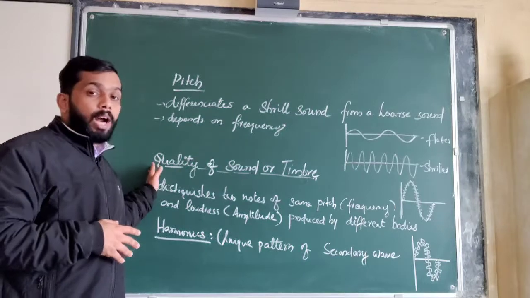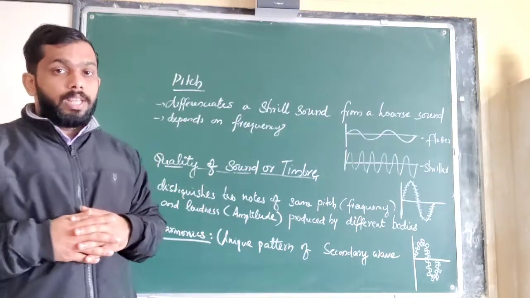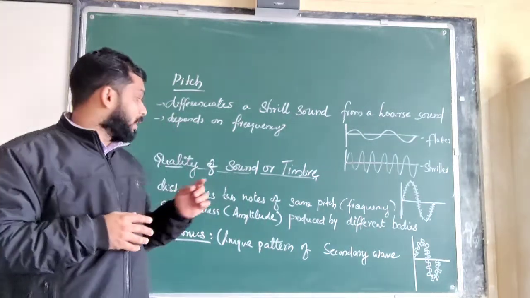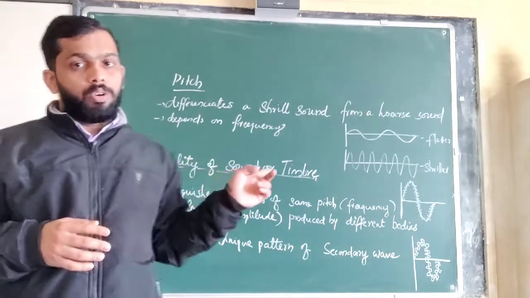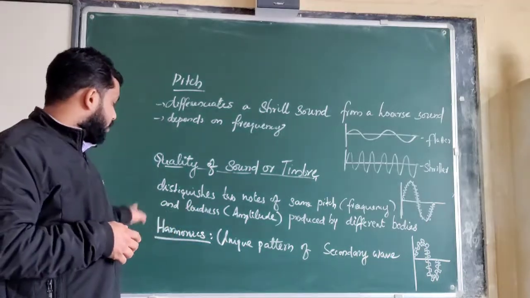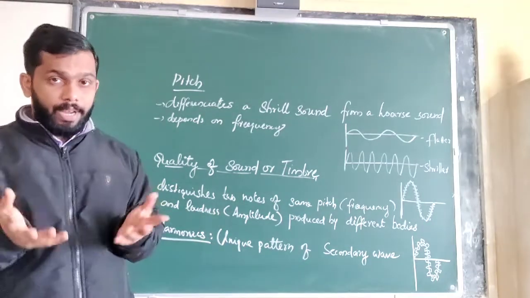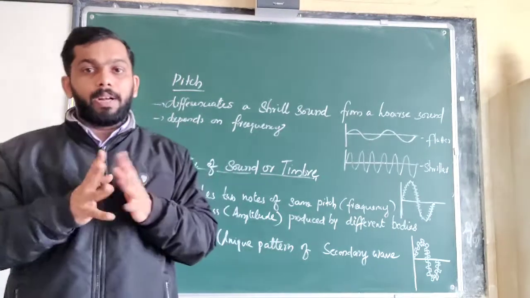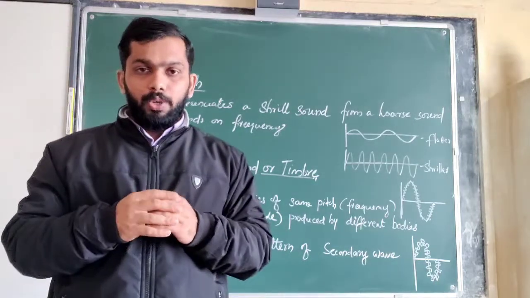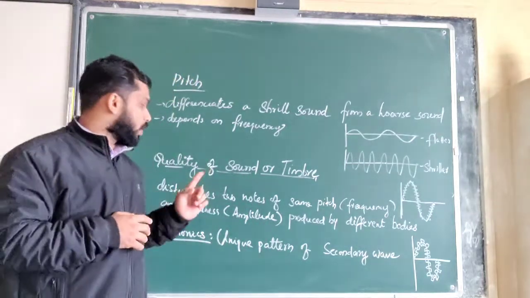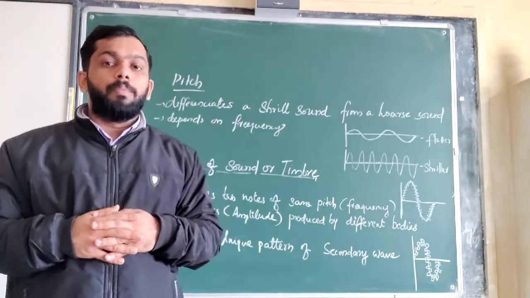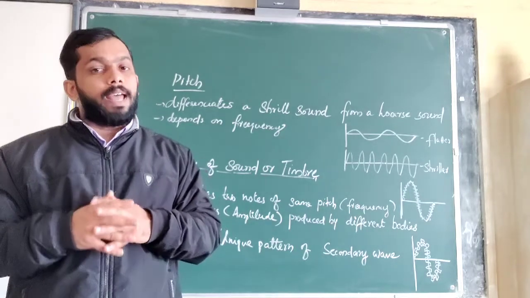Then we have seen quality of sound or timbre, the characteristic of sound which distinguishes between the sounds of the same pitch and loudness of different bodies. And this is because of the harmonics. Harmonics is a unique pattern of a secondary wave. This unique pattern will be unique for one particular instrument, and that's why we are able to recognize the difference between two instruments producing the same pitch and loudness. Okay, so this is about our two more characteristics. So we have completed the characteristics of sound.